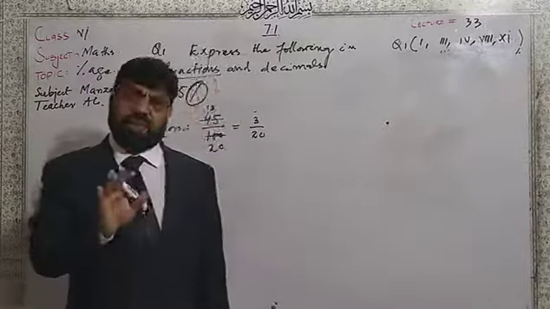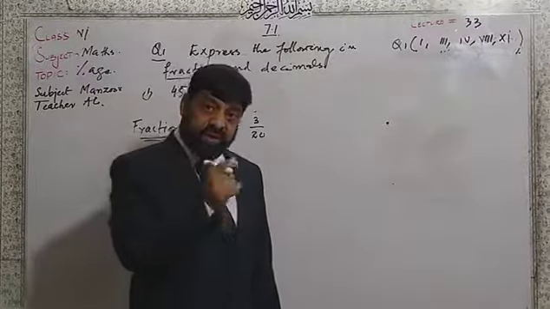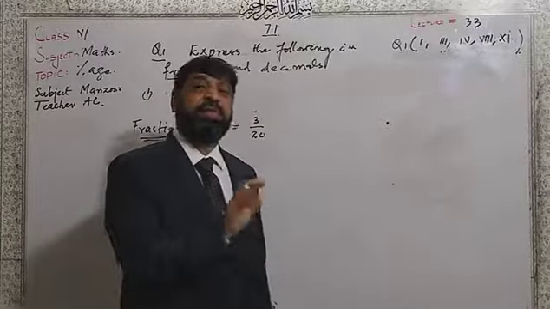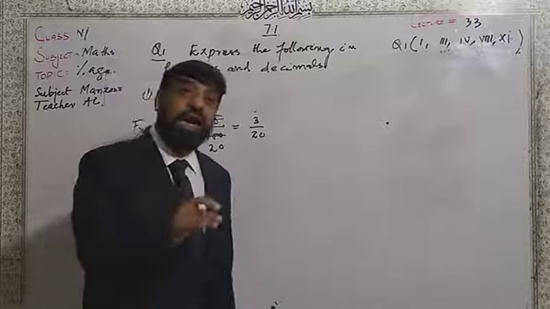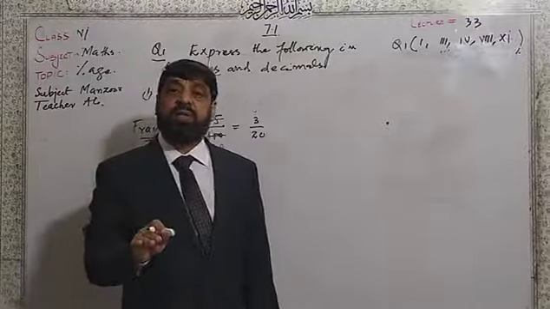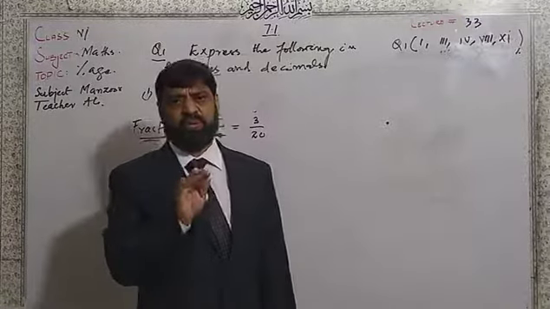Multiple of 10 in the denominator. We use the term or value in the denominator as 10, as 100 and so on.